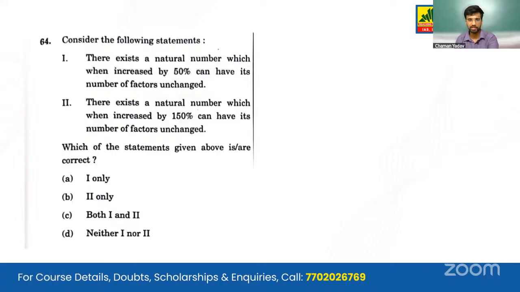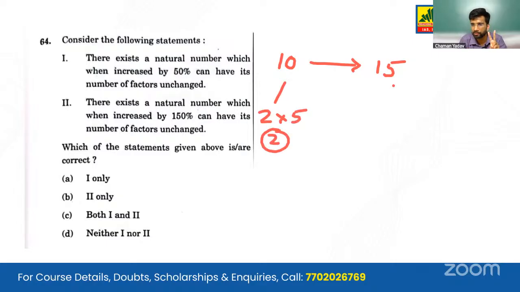Moving on to question number 64. There exists a natural number which, when increased by 50%, has its number of factors unchanged. Okay, so let's solve this. We take a very simple example. We have a number 10. We increase it by 50%. So what will be the number? 15. 10 can be written as 2 into 5, so the number of factors it has is 4. And the number of factors 15 has, which is 3 into 5, is also 4. So this statement is correct.